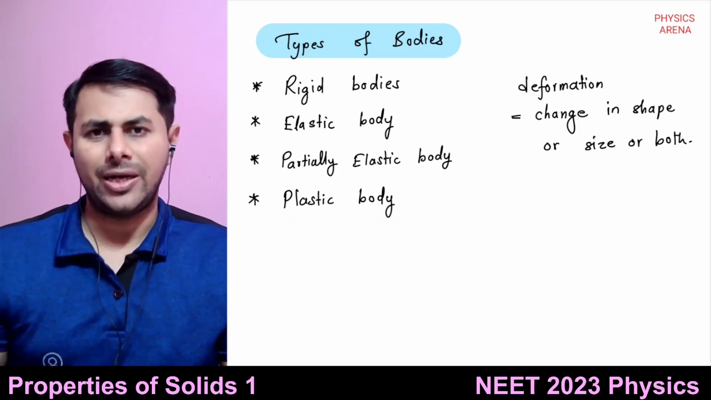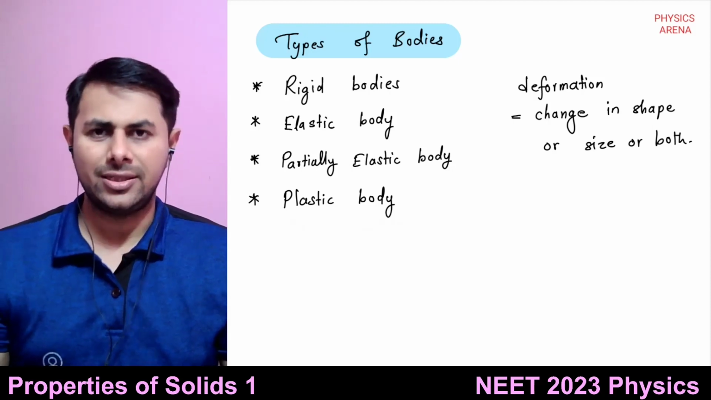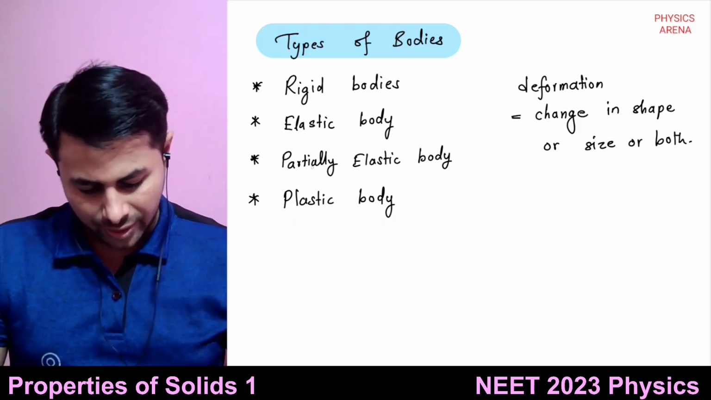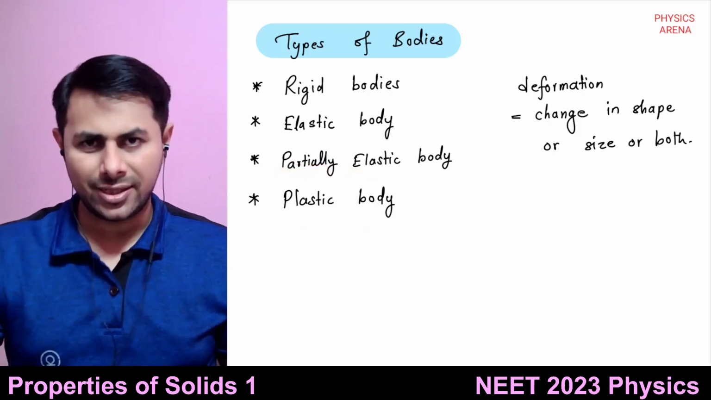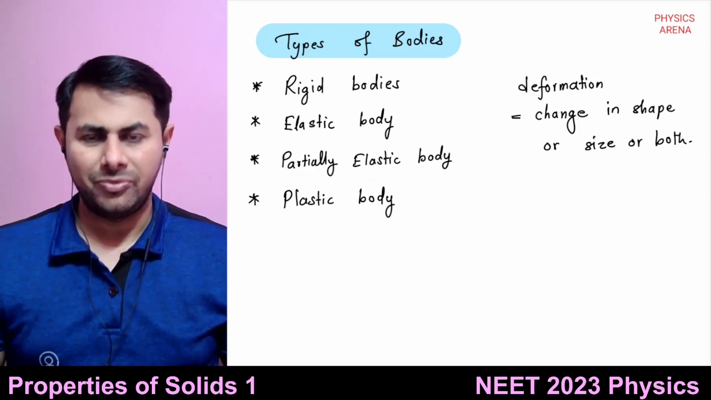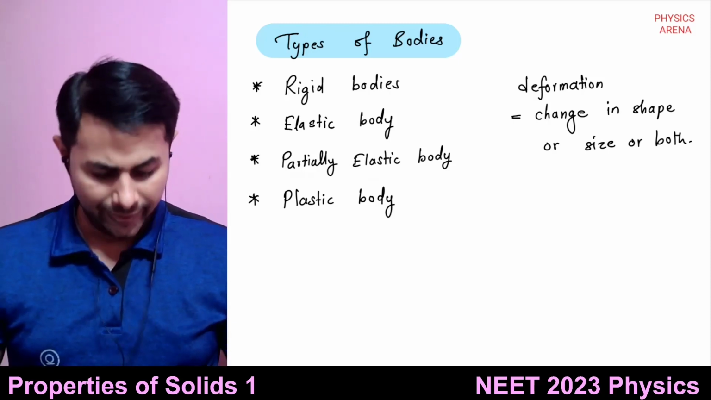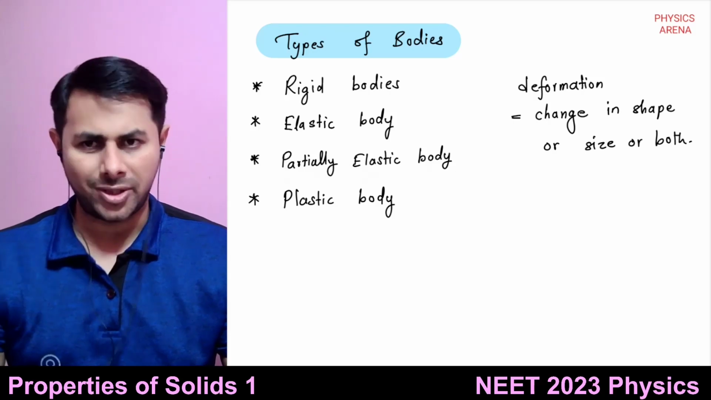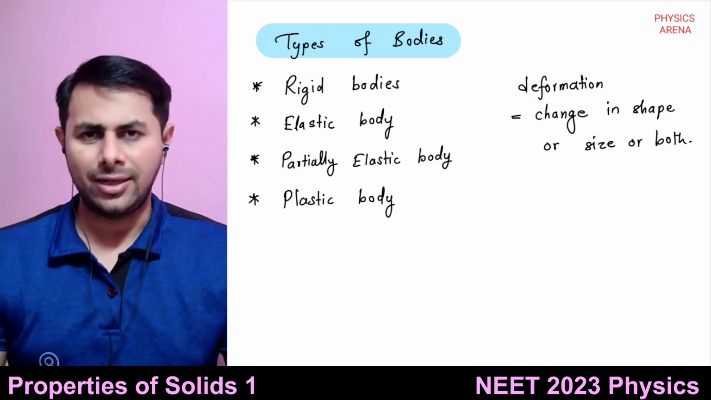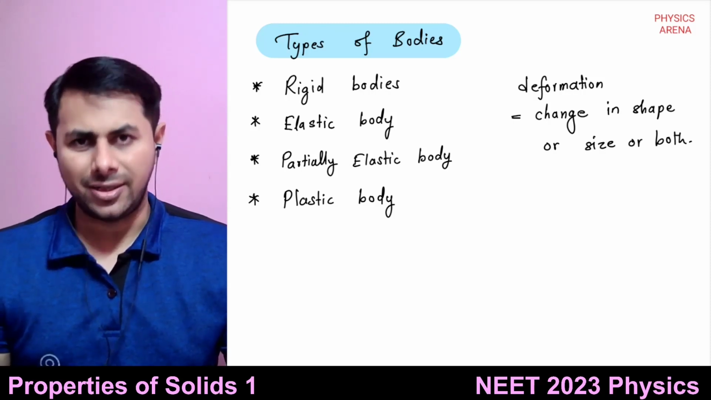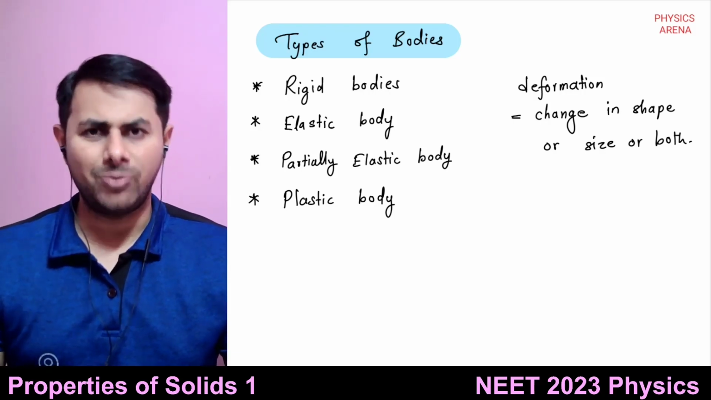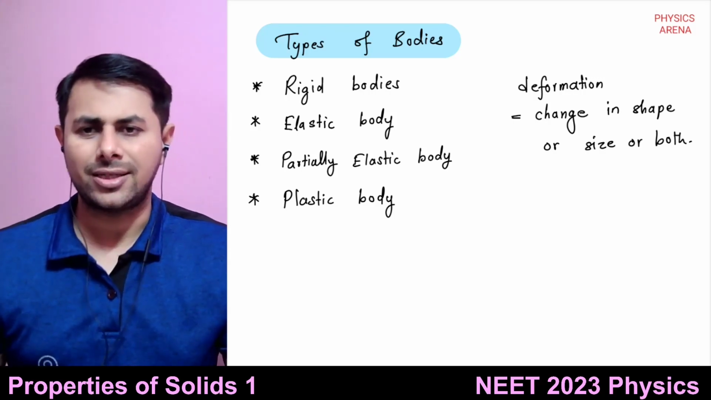But actually, in practice, nobody in the world is perfectly elastic or perfectly plastic. It is somewhere in between. So the bodies which are not perfectly elastic and not perfectly plastic, which most of the bodies in the world are, are known as partially elastic bodies. When you exert an external force on any real body, it will regain its original shape up to some extent, and there will be some deformation left in most real world bodies. So those bodies are known as partially elastic bodies.